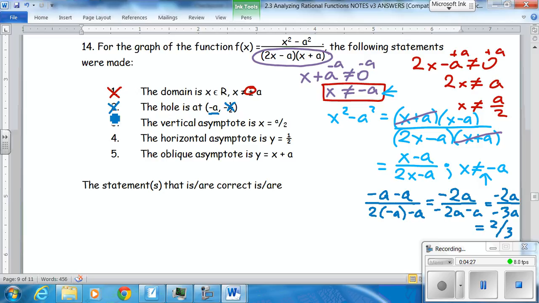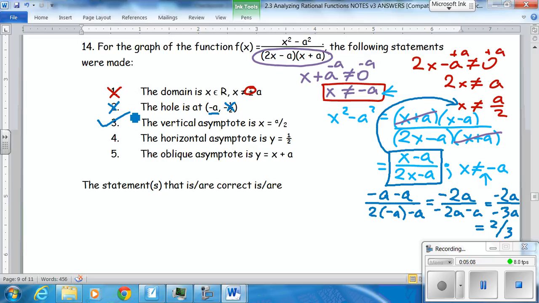Okay, sneaky. You can't graph it. You have to understand the theory behind it, which is why I keep saying factor, simplify, then graph. Now, the next statement, the vertical asymptote is at x equals a over 2. That is true because, as we showed earlier, x cannot equal a over 2, so that is correct. It does have a vertical asymptote. It doesn't cancel out.